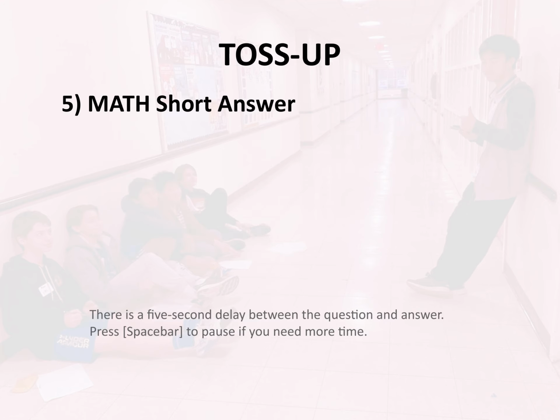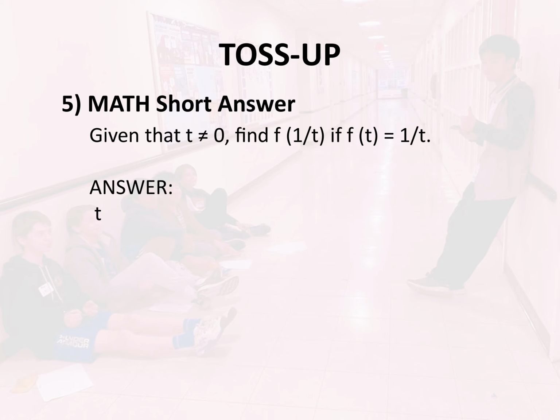Toss-up 5. Math. Short answer. Given that t is not equal to 0, find f of 1 over t, if f of t equals 1 over t. Answer, t.